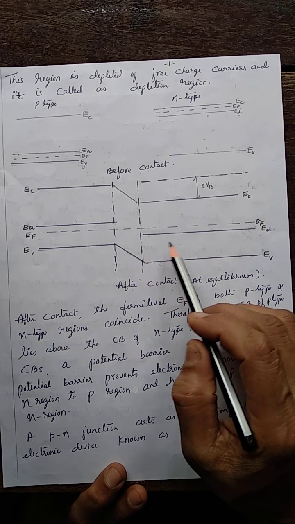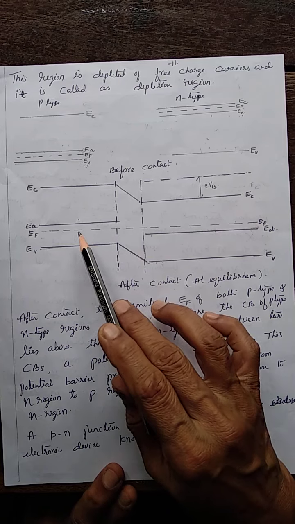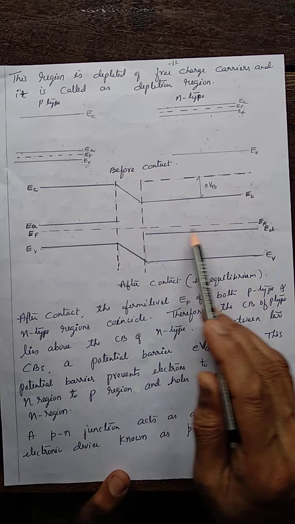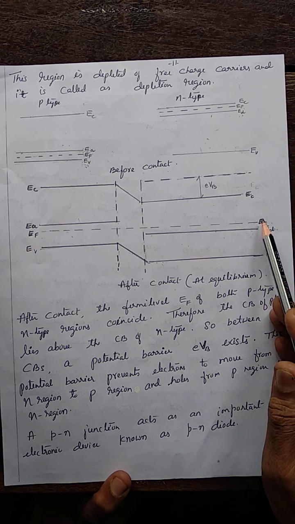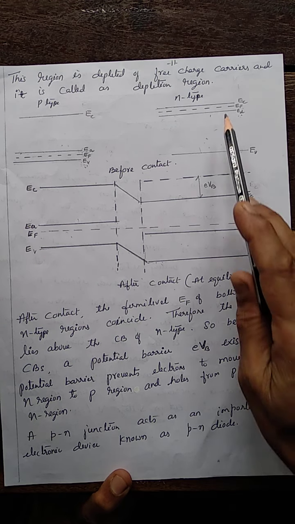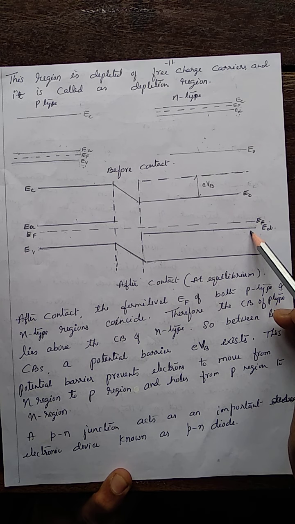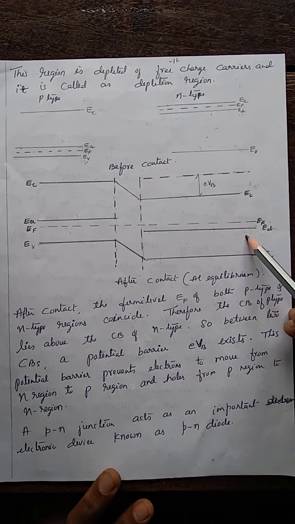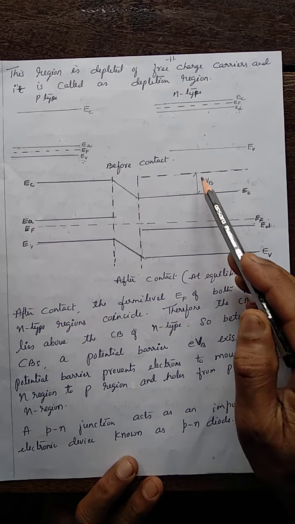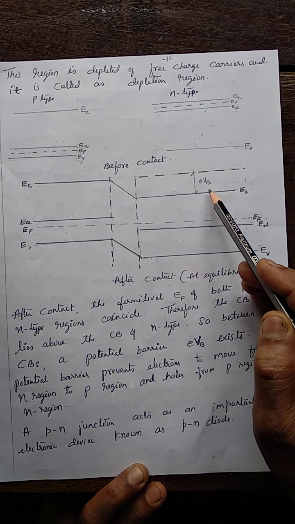When the junction is formed, the Fermi levels of p-type and n-type coincide. And see here, the Fermi level of n-type gets shifted in the downward direction, so that a potential barrier of eVB is formed at the junction.